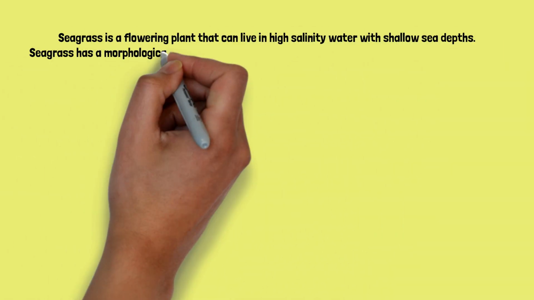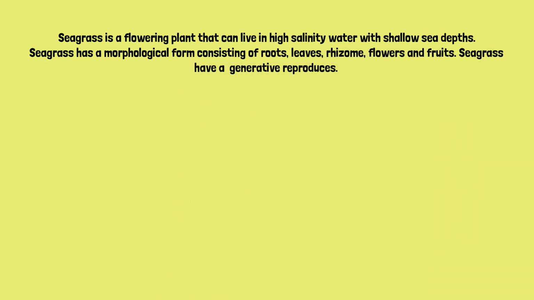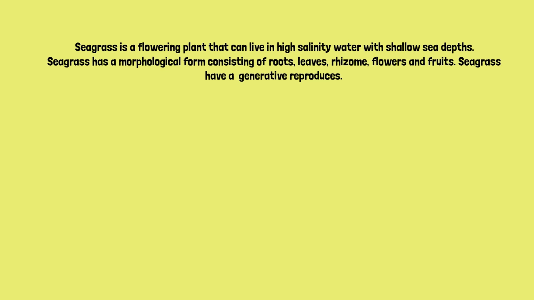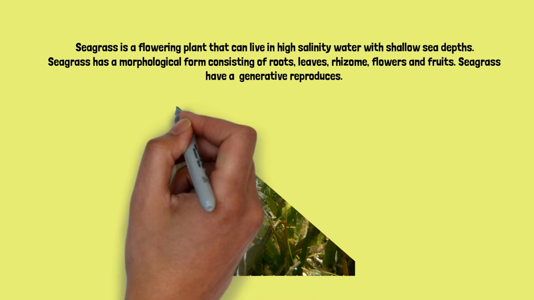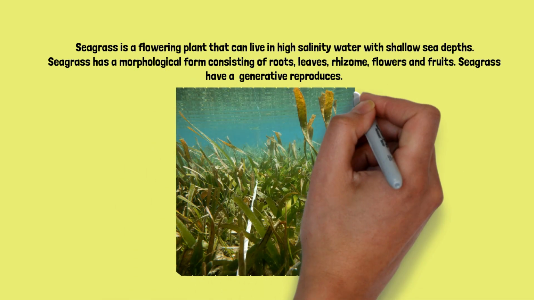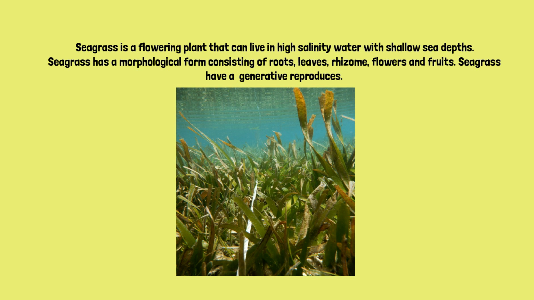Seagrass is a flowering plant that can live in high salinity water with shallow sea depth. Seagrass has a morphological form consisting of roots, leaves, rhizome, flower, and fruits. Seagrass reproduces generatively.